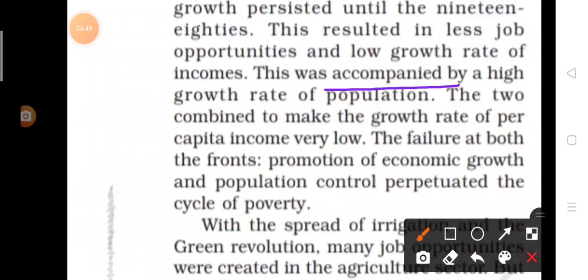Population was increasing rapidly, and it was accompanied, the meaning of accompanied, you can say a partner, by a high growth rate of population, and the two combined to make the growth rate of per capita income very low.